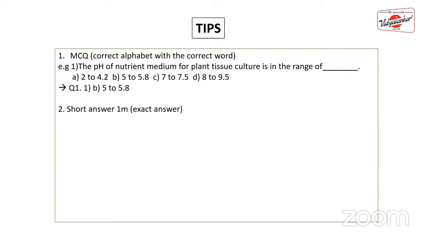So, don't be in a state where you will get half mark. If there is a definition, you have to write down the exact definition. If it is the exact answer, you have to write down the exact answer. If you're not able to recollect, please write an answer which is nearer to that answer. Please don't write down irrelevant answers because that will not help you out.